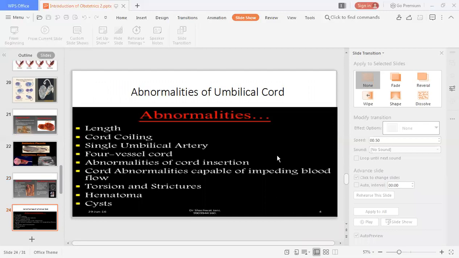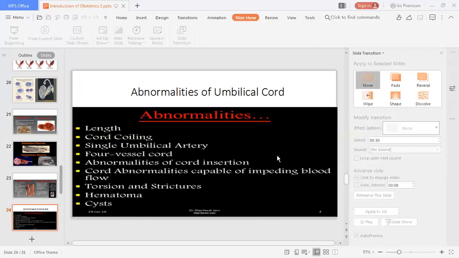Now, we have seen the abnormalities of the placenta from the position point of view, from the attachment point of view, and from the shape point of view. In a similar fashion, there are abnormalities in the umbilical cord also. So what are the abnormalities? They can be from the length point of view, the content point of view, the pathology point of view, and the loop and knot point of view.